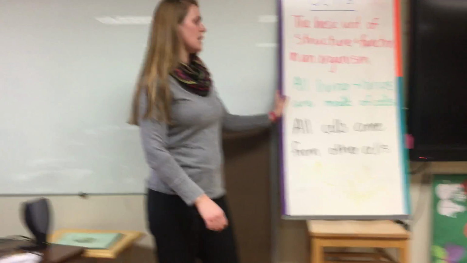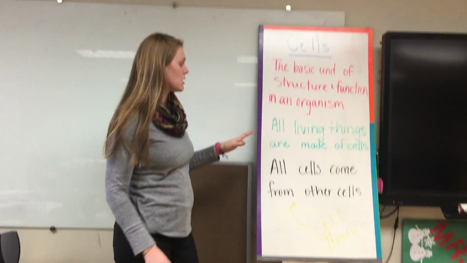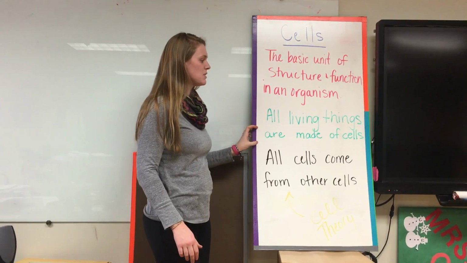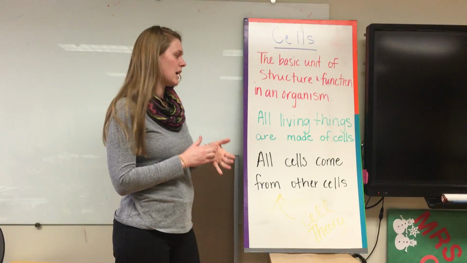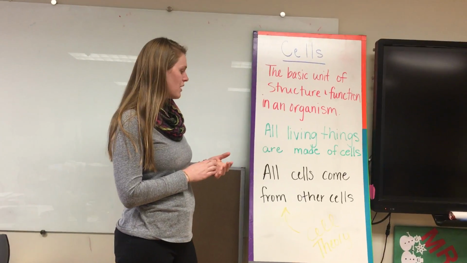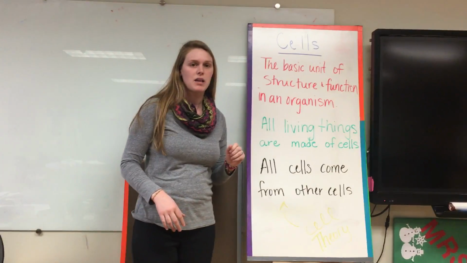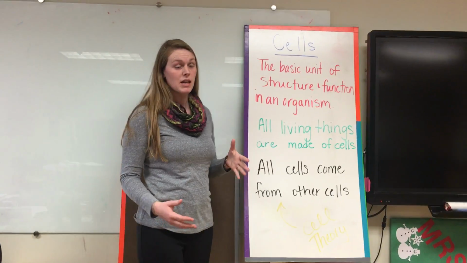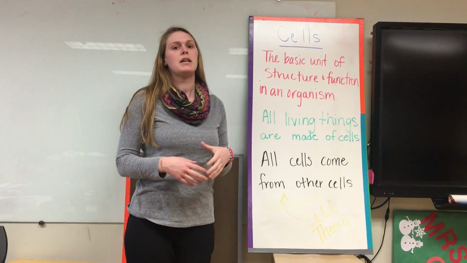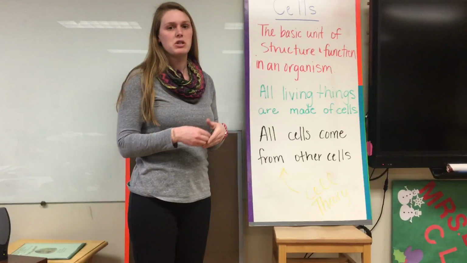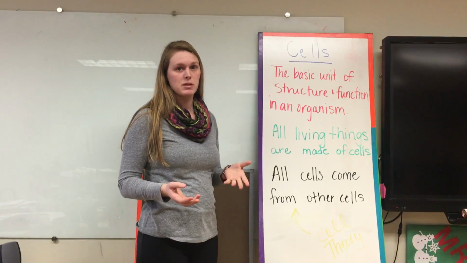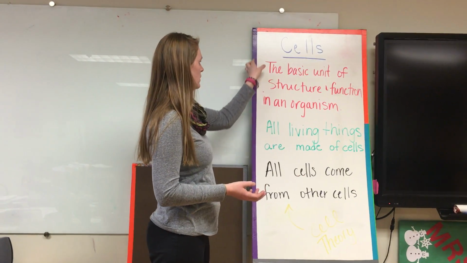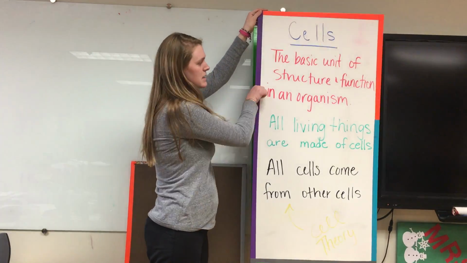So all living things, if something is living and it fits all of those characteristics, then it is made of cells. Plants, animals, protists, fungi. These are all examples of living things. And then finally, all cells come from other cells, which we learned about through our skits this week. That means that in order to have more cells, your original cells have to reproduce, usually by dividing. You remember that process was called mitosis. So this is the cell theory, these 3 steps.